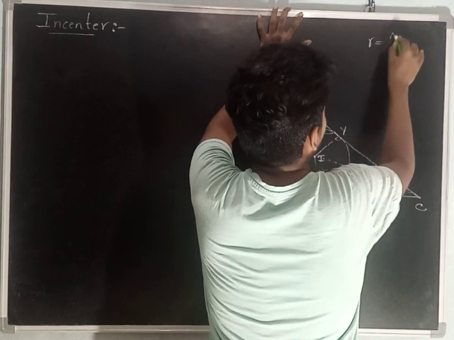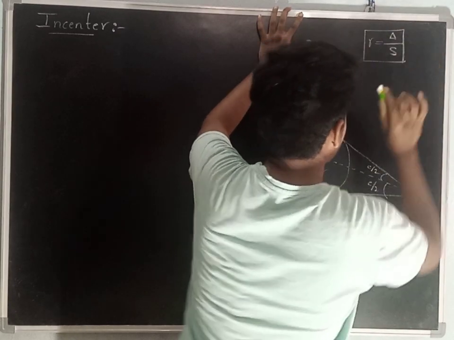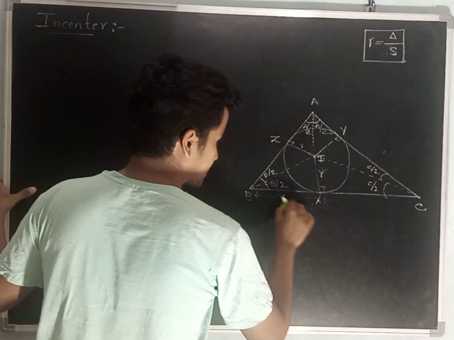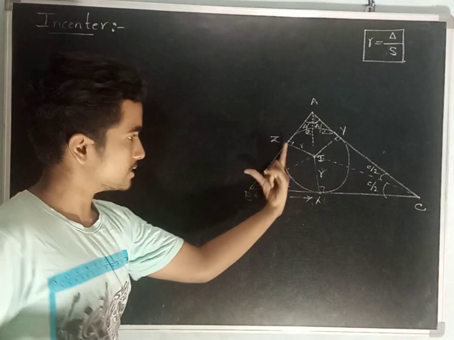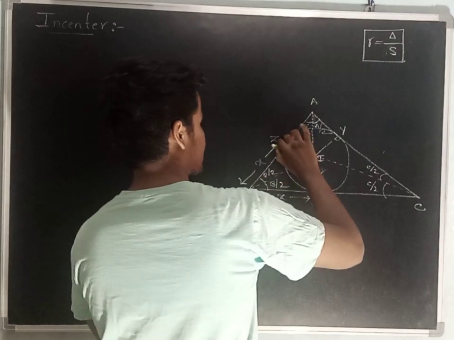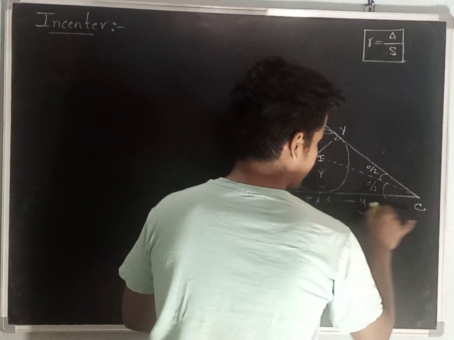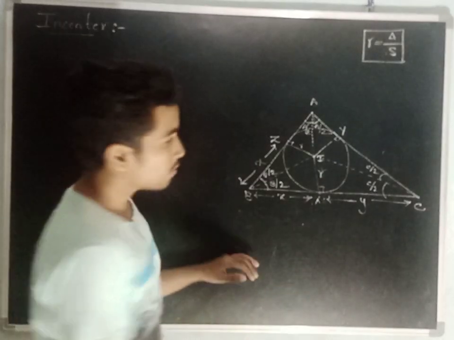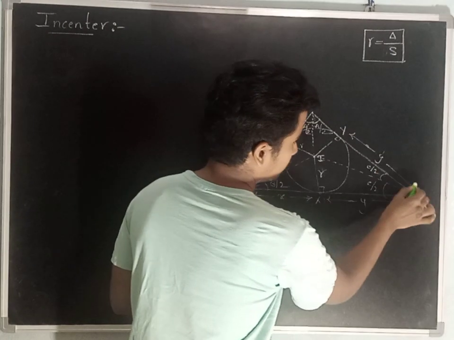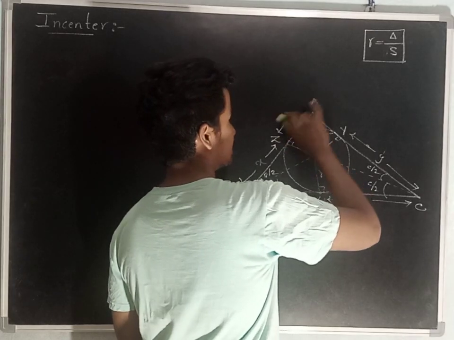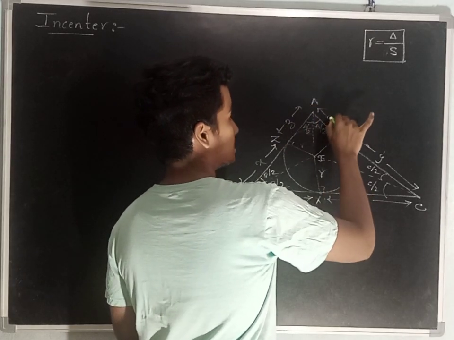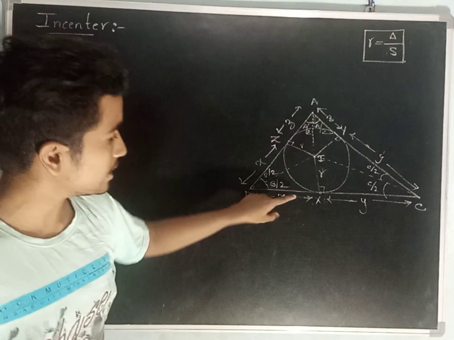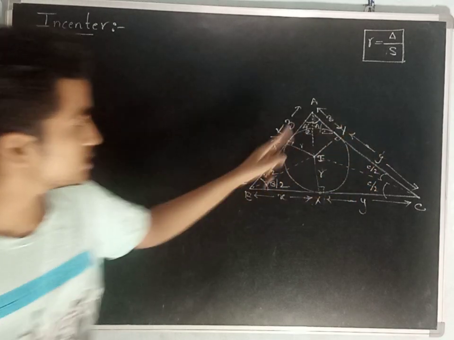First of all, r is equal to delta by s. Let me write this aside. Then BX, let me denote its length as x. If this length is x, then this length is also going to be x. Let me say this length is y. As per the property of tangents, this length is also going to be y. Then let me call this length z, and this length also z. These are tangents from a point, and the lengths are equal: xx, yy, zz.